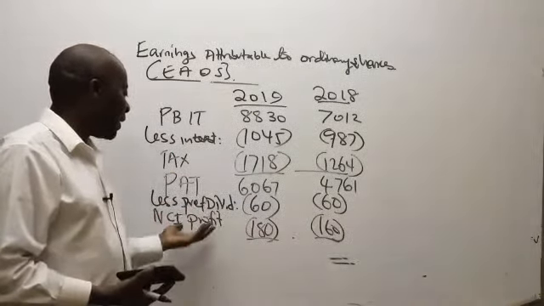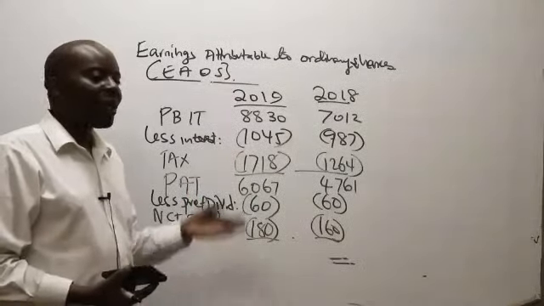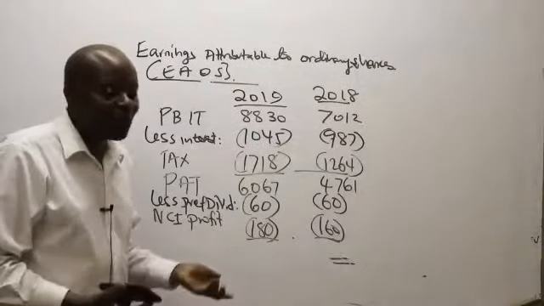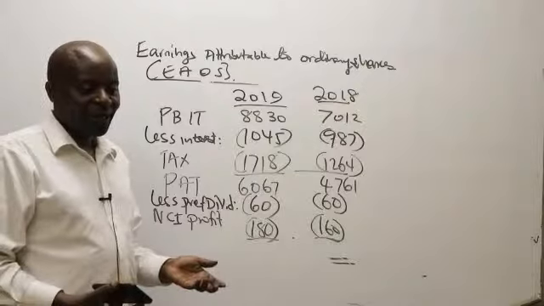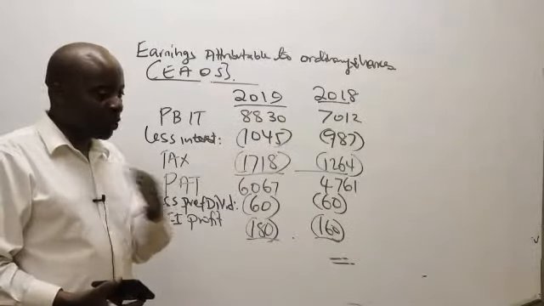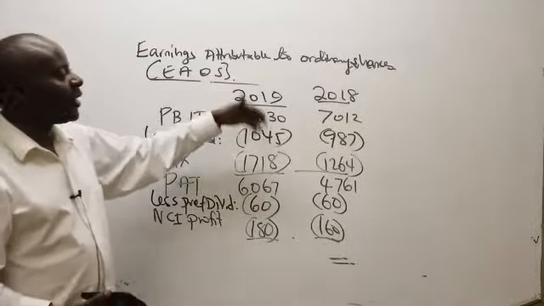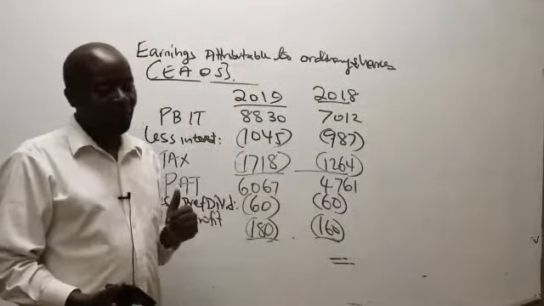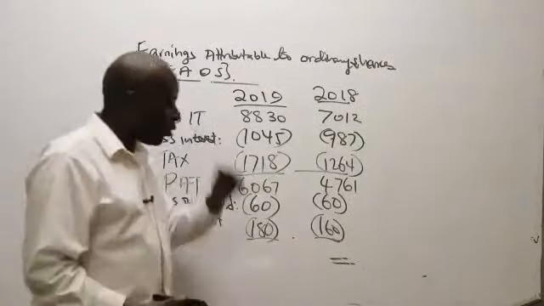Now, why are we subtracting NCI profit? It's because the profit attributable to NCI, these guys are also ordinary shareholders. They have ordinary shares, but they are not members of the group. They should never be included in the EPS. How do you report EPS when you have some members who are not your members? Those are outsiders. We must remove their profits. They go and calculate their own EPS outside there.